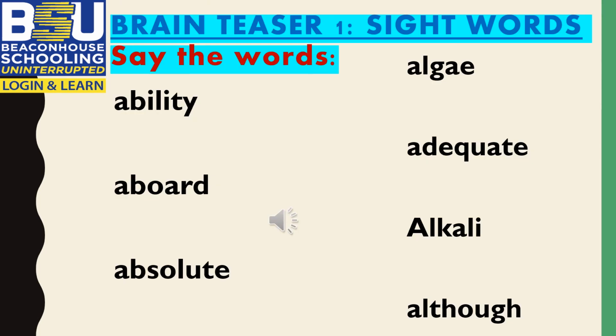Teacher will model pronunciation of these sight words and students will follow the model and say these words after the teacher. They will learn spellings using the look, say, cover, write technique and learn the spellings of these words because some of them are going to be used in context also. Ability, aboard, absolute, algi, adequate, alkali, and although.